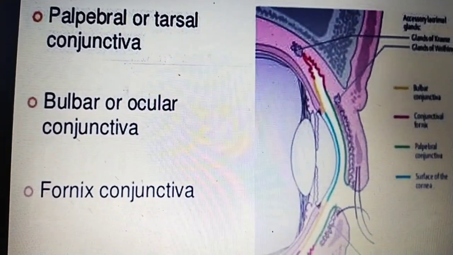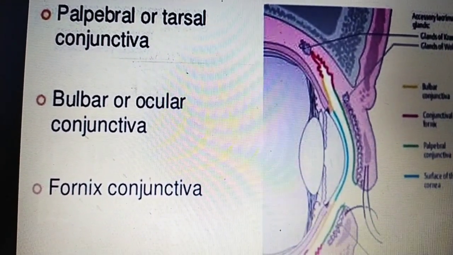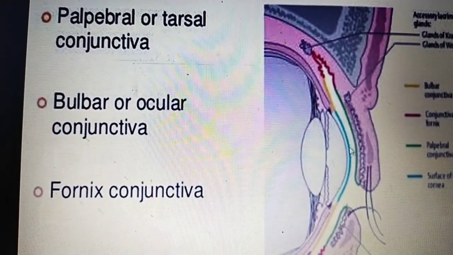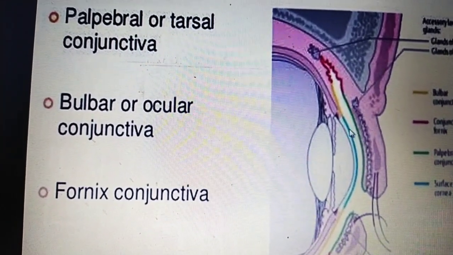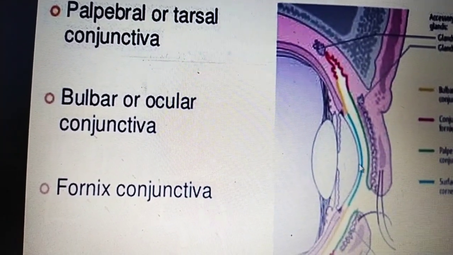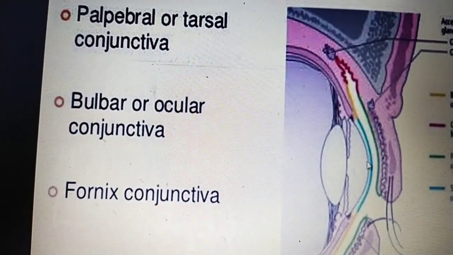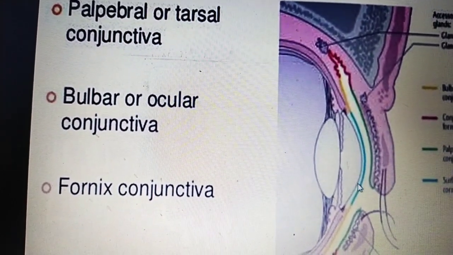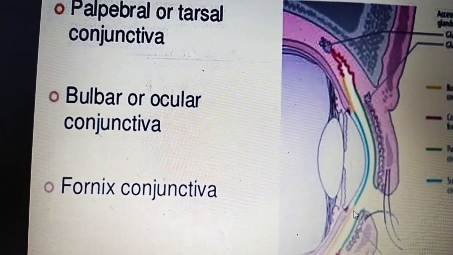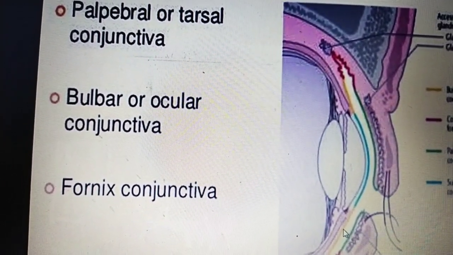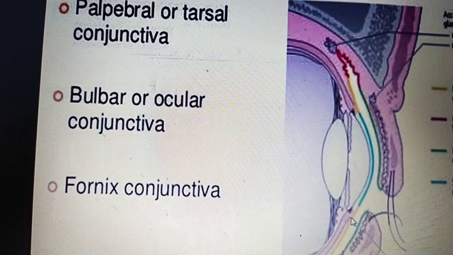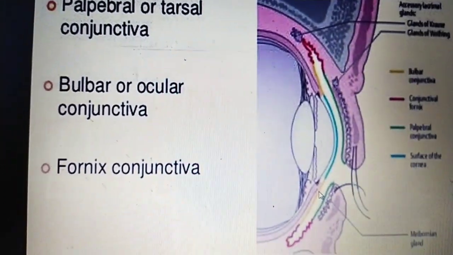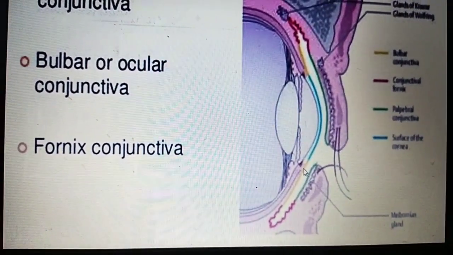Another thing: this is the cornea, and this is the division of the conjunctiva. The cornea doesn't have a covering of conjunctiva. Where the cornea and sclera join, that border point is called the limbus or limbal conjunctiva.